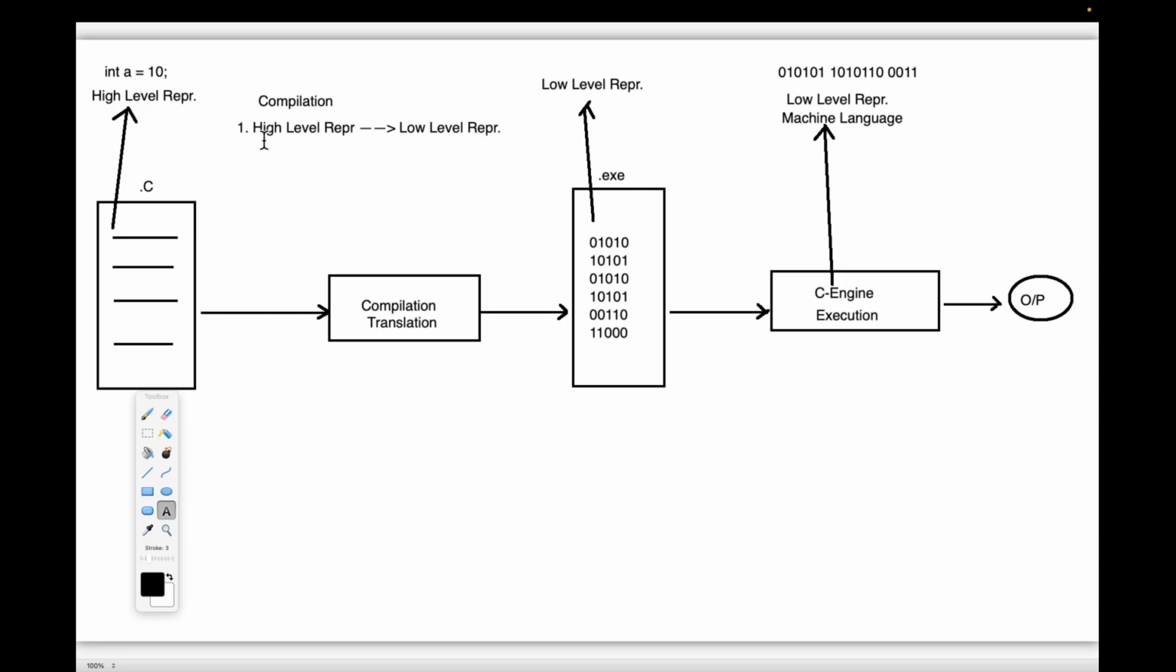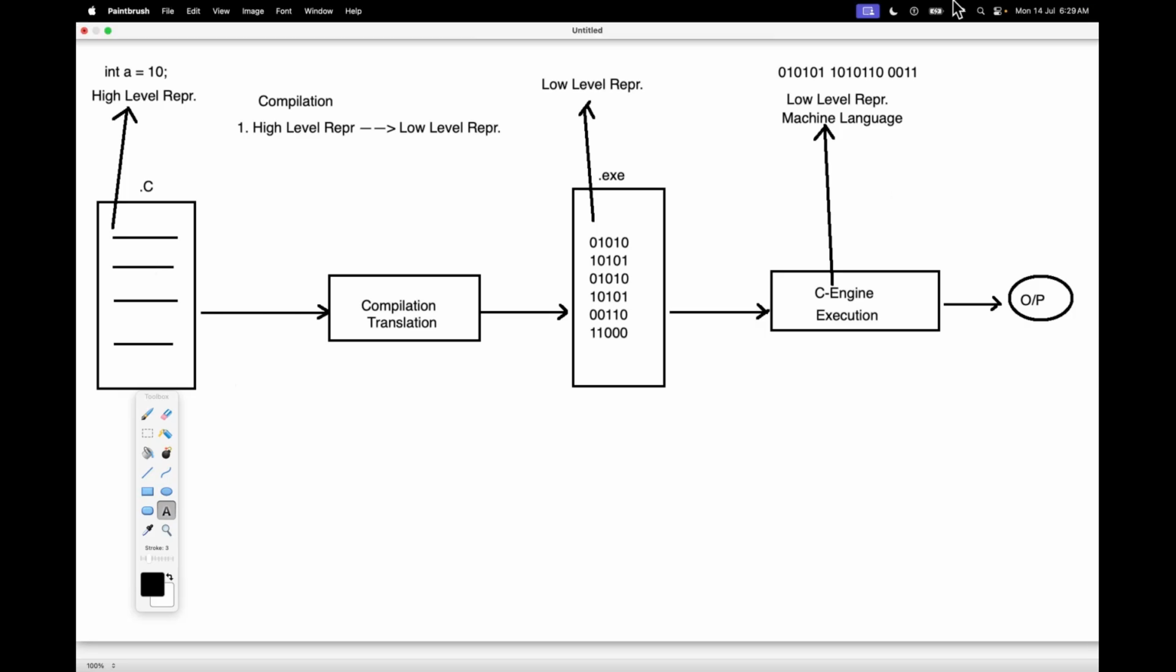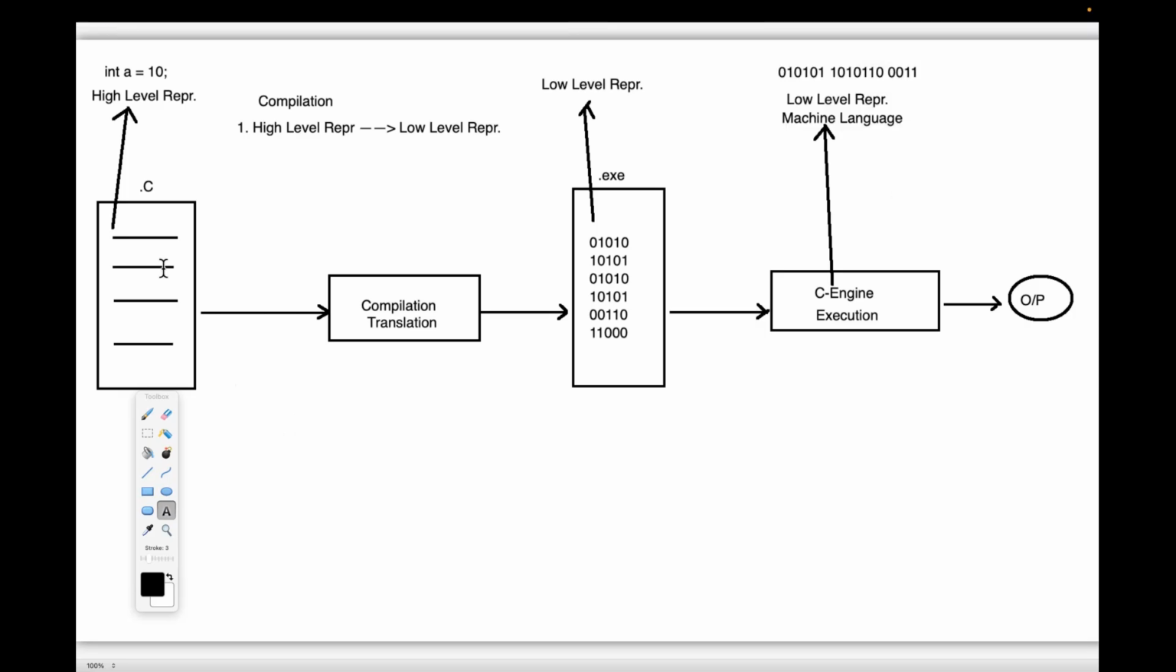Clear? Yeah, guys. Now I'm asking one more question, everybody try to answer. Who has written the C program? Now tell me, come on. Who has written the C program? C developer.